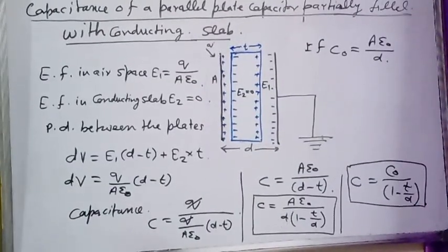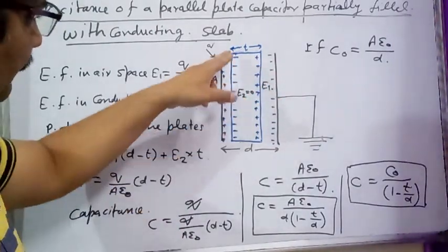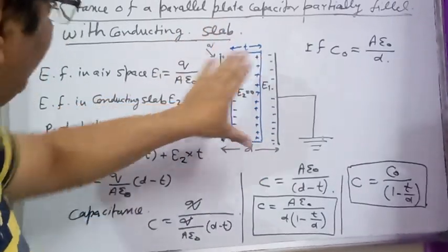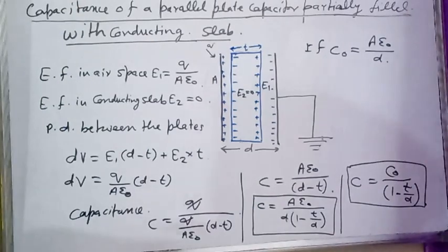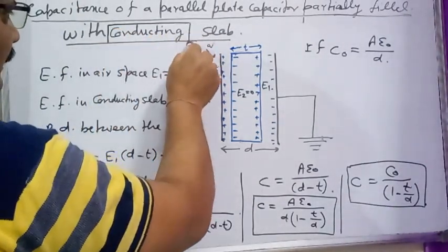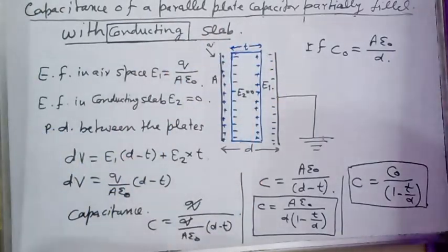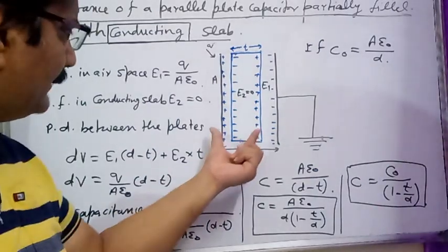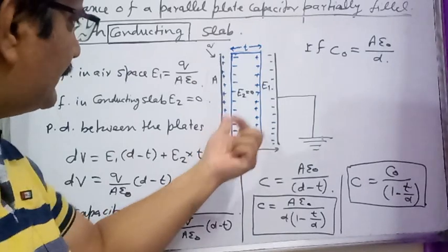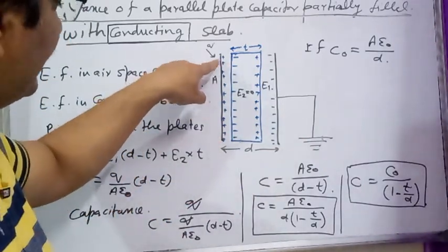So students, now see what can be the capacitance of a parallel plate capacitor if the space between the plates of the capacitor is partially filled with a conducting slab. Remember, the space is filled partially with a conducting slab of thickness t. As I told you earlier, in the presence of a conductor, an external electric field exists between two plates of the capacitor.